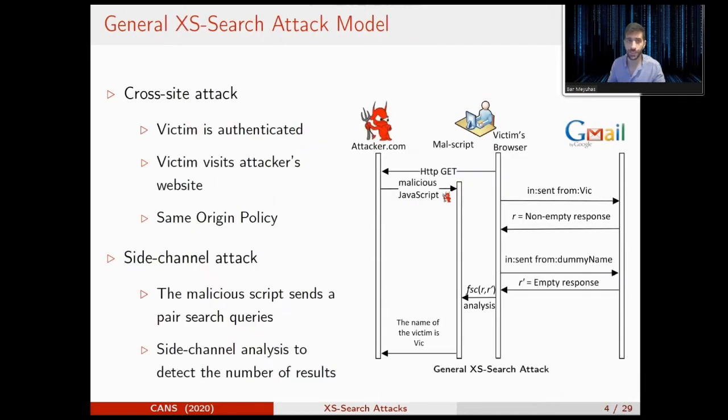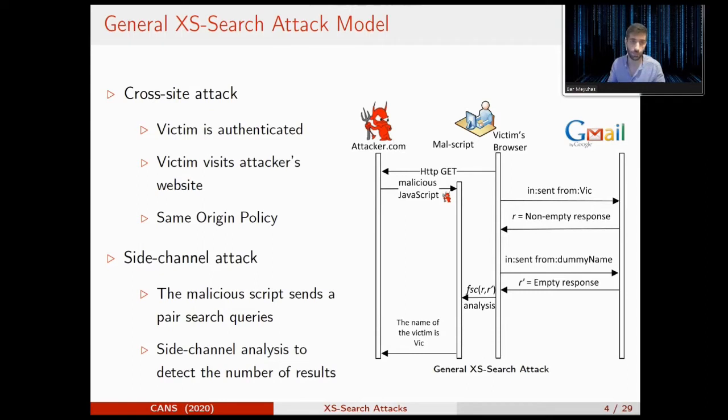As you can see, our attack is based on two attacks, cross-site and side channel. In the cross-site attack, we make three assumptions. The first is that the victim is already authenticated to the service we attack. In this case, the service is Gmail. We assume also that the victim visits our malicious site, in this example, attacker.com. We also assume that the same origin policy is enforced and enabled, so one origin cannot access the data of another. It means that, in this example, our JavaScript that came from attacker.com cannot access the data of Gmail.